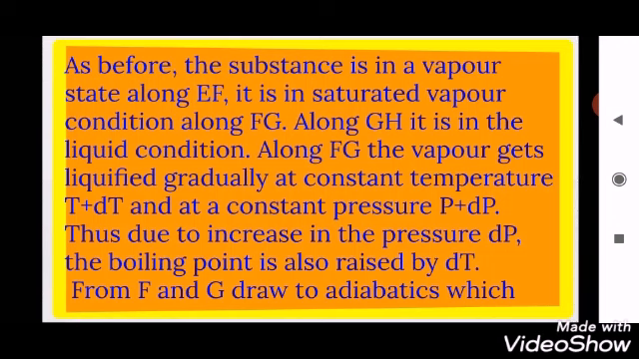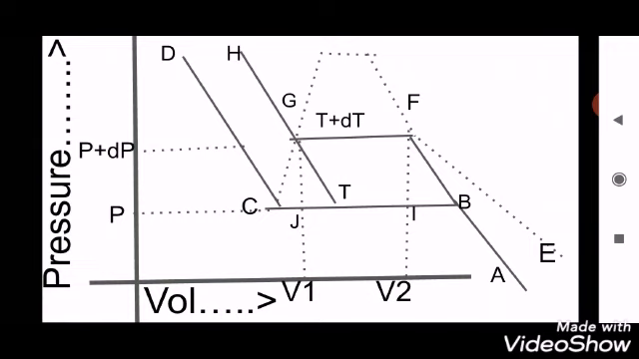So from F and G, by the graph, you can see that we have to draw two adiabatics, FG and IJ. GF and IJ are the lines which show us the adiabatic condition. So here you can observe a cycle called GFIJG, which is a reversible Carnot cycle, and we have to assume that we have taken a unit mass throughout the cycle.